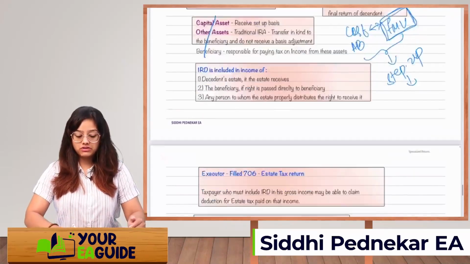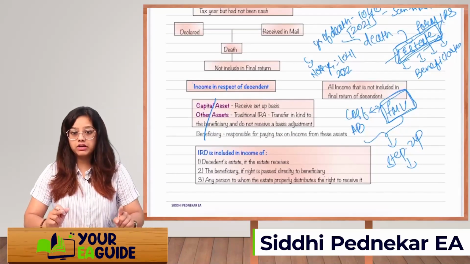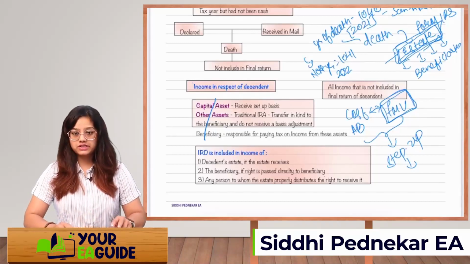Whoever is the person, whatever is the distribution over here, if the income has already been distributed, then that income will be included in the beneficiary's tax return and not the estate's, not the descendant's tax return.